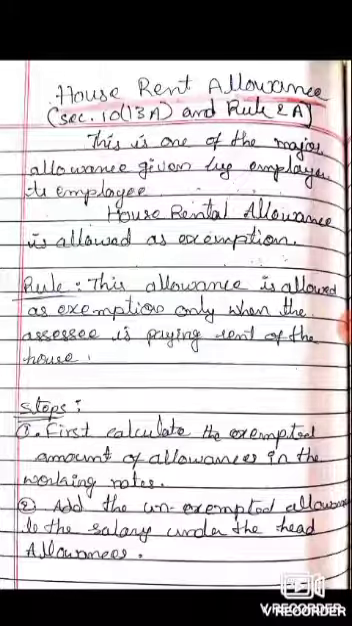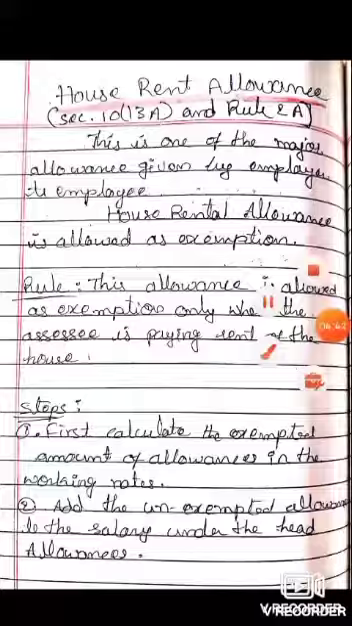So let's see the steps for calculation of house rental allowance. First, calculate the exempted amount of allowances in the working notes. Add the unexempted allowance to the salary under the head of allowances.